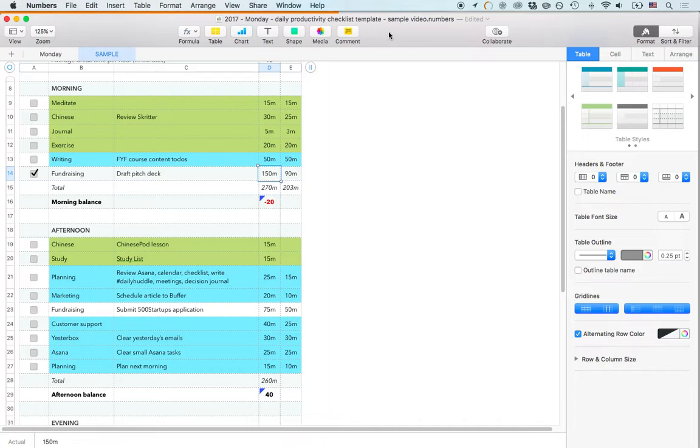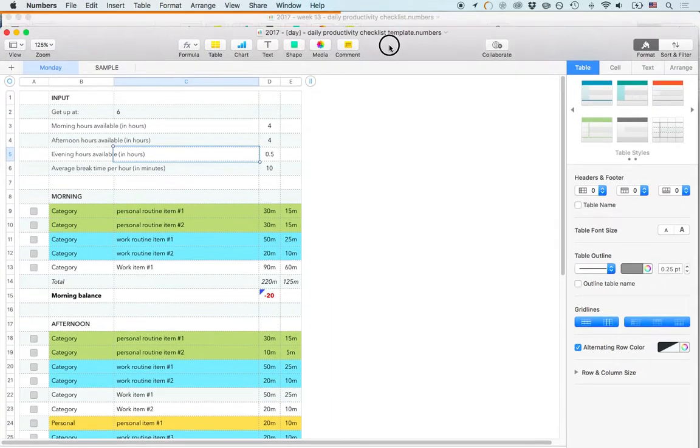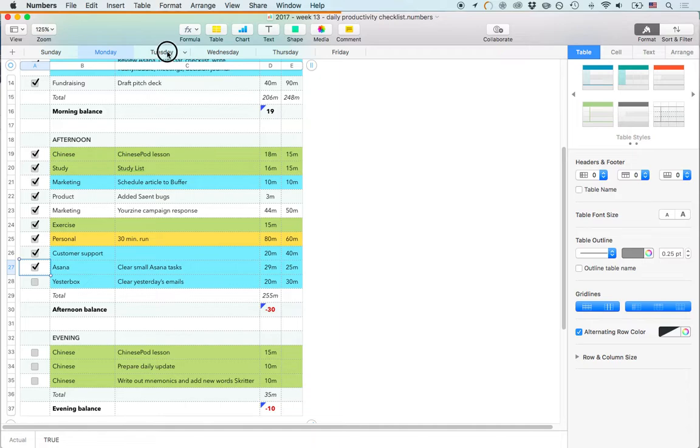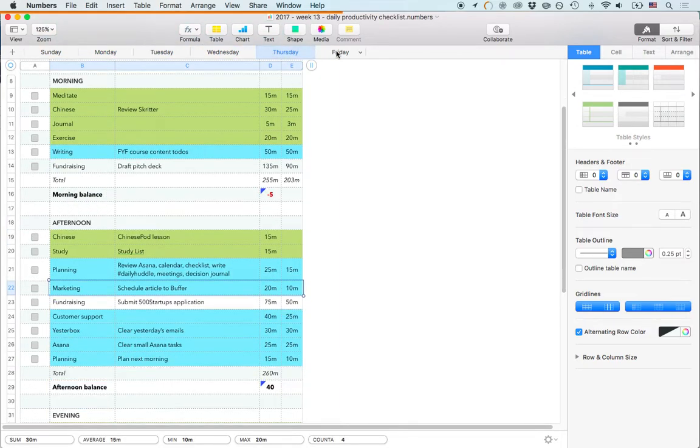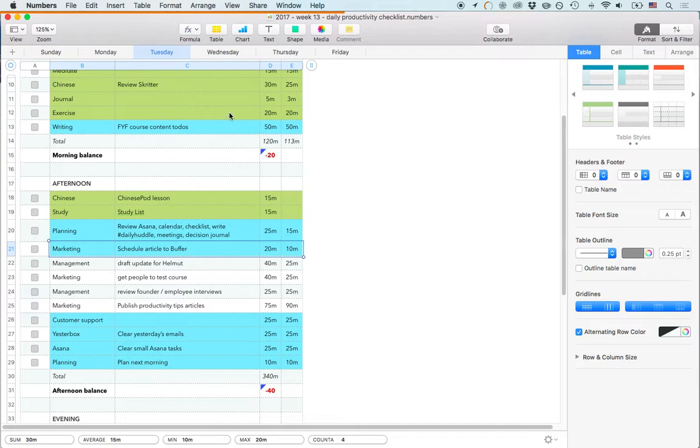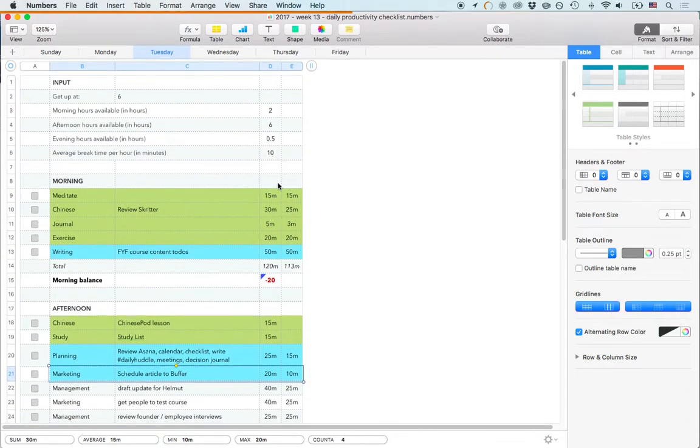And then you can take it one step further, and you can actually also do this for a whole week, so that you can really plan out your whole week and see what you can actually get done in the week. And it's also easy to adjust because you don't have to drag things across your calendar. You can just change the minutes here, and you will exactly see what happens. You can add something if an emergency comes up. And so, you can't really fool yourself because you will exactly see what balance you have in terms of minutes. So that's how the planning spreadsheet works. And it should help you schedule better and know realistically what you can get done in a day.